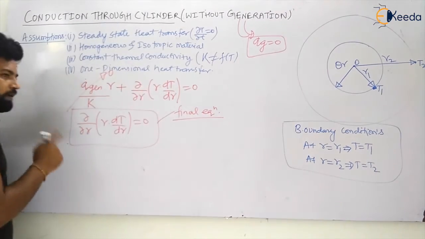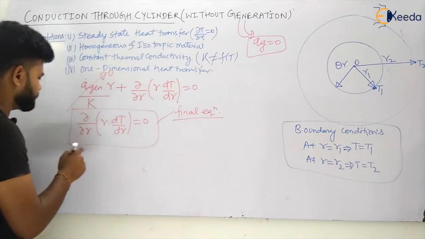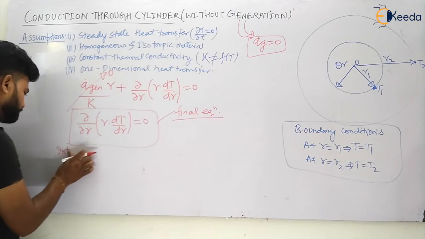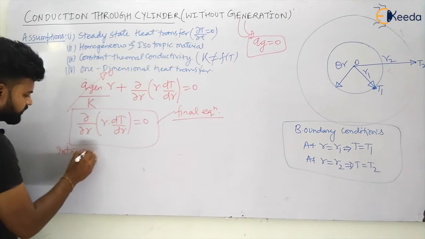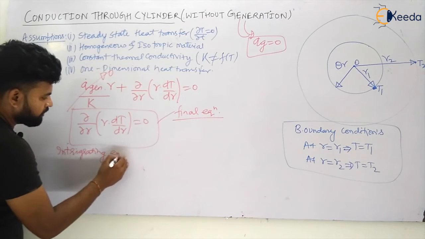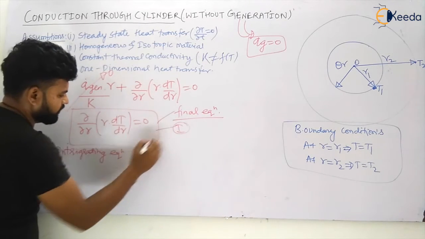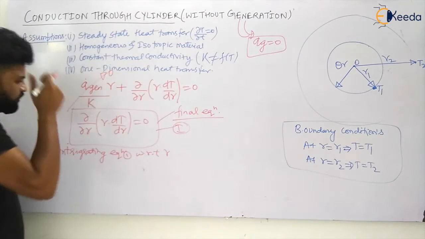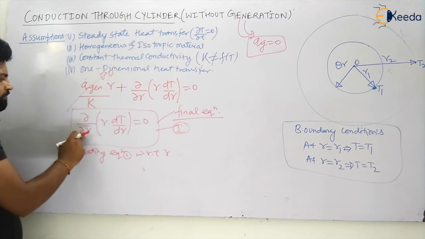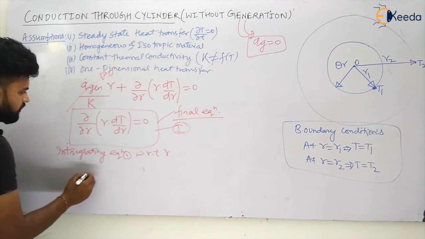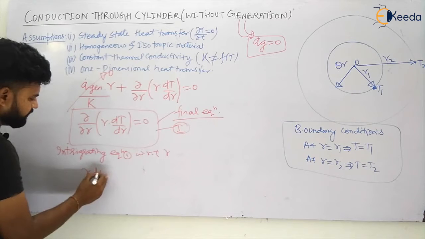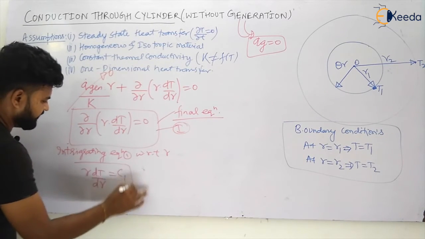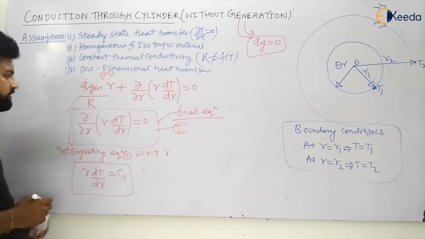Final equation. So by integrating this equation with respect to r, let us see what we will have. If I integrate this equation, it will become r into dT by dr is equal to c1.